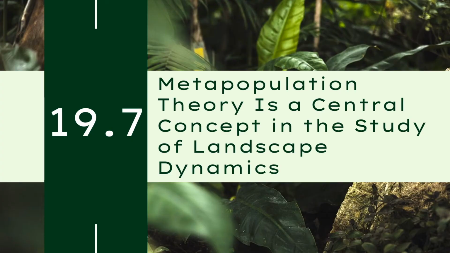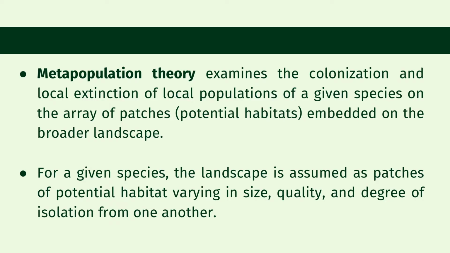Metapopulation theory is a central concept in the study of landscape dynamics. Metapopulation theory examines the colonization and local extinction of local populations of a given species on the array of patches embedded in the broader landscape. For a given species, the landscape is assumed to be patches of potential habitat varying in size, quality, and degree of isolation from one another. Each has the potential to support a distinct, partially isolated subpopulation.